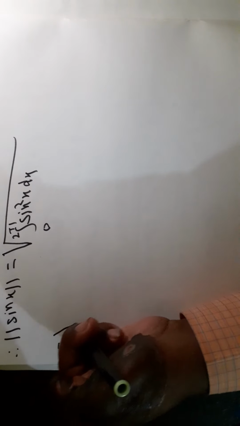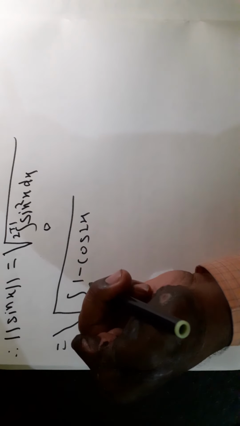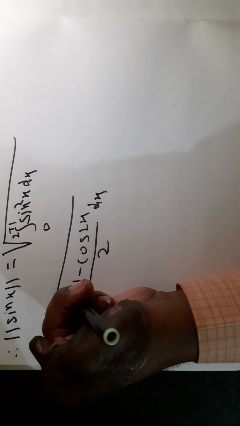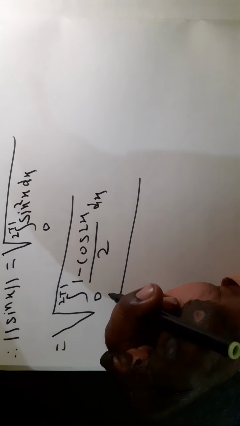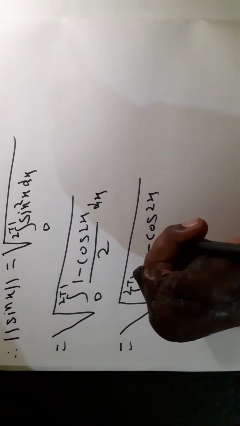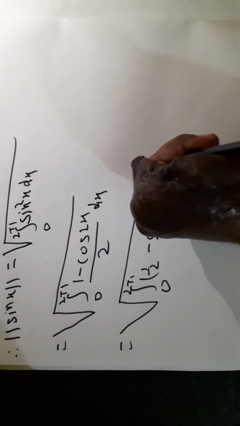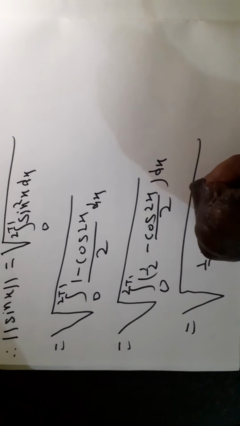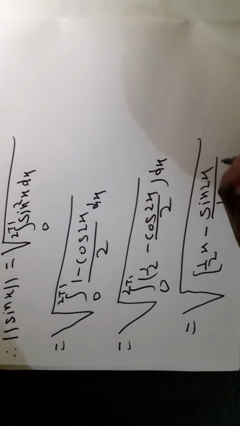Now sin square x is 1 minus cos 2x upon 2, so this is equal to under root of the integral from 0 to 2 pi of half minus cos 2x upon 2 with respect to x, which is equal to under root of half x minus sin 2x upon 4, from 0 to 2 pi.